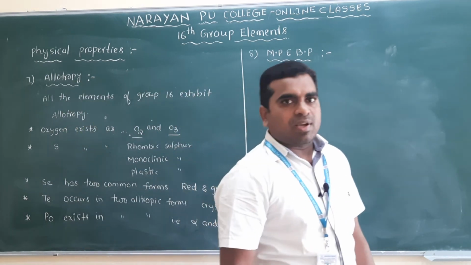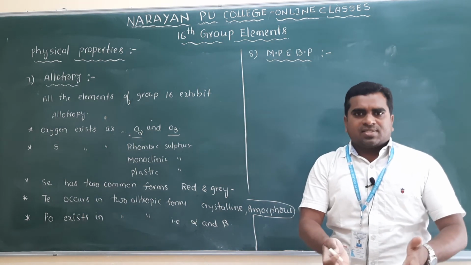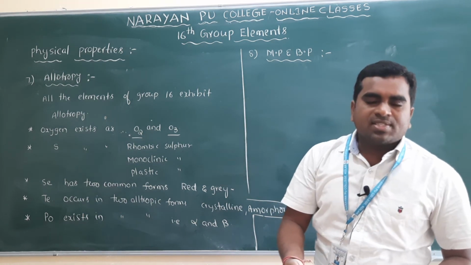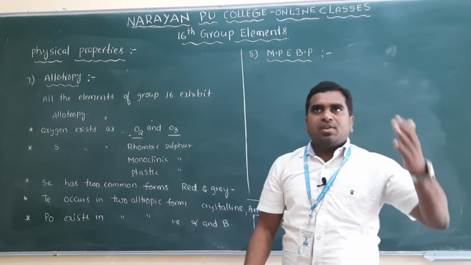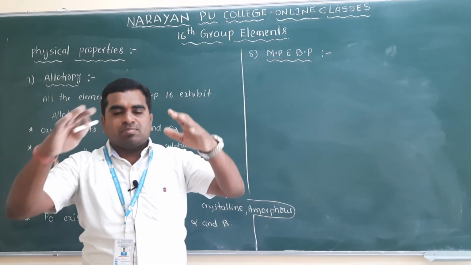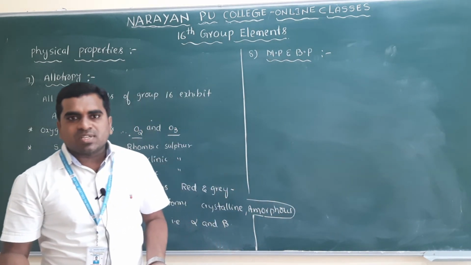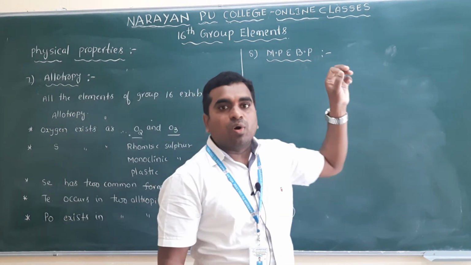As the size increases, van der Waals forces increase, then melting and boiling points also increase. So if you are moving down the group from oxygen to polonium, the size increases, so van der Waals forces increase, so melting and boiling points also increase.